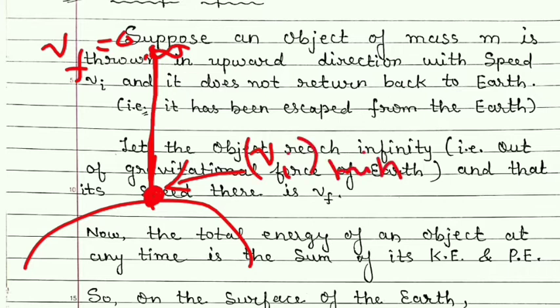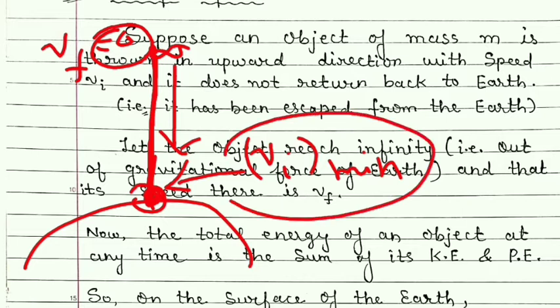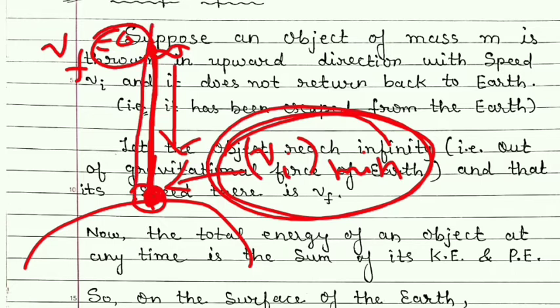So if with that speed the object is thrown in the upward direction, then it will reach infinity and its speed will just become 0 and it is not going to return back to the earth. But if the speed is more than this minimum speed, then what will happen? It will reach infinity and then still it will move in the upward direction if the speed is more than the minimum value.